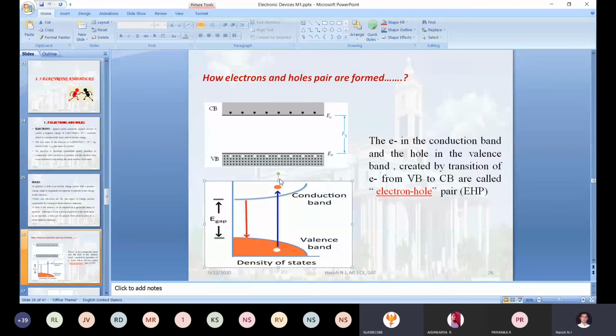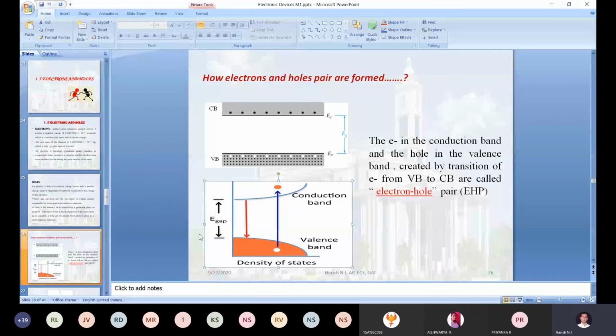Why do we require charge carriers? That is what I am asking. What is the intention to remove some of the electrons from the valency band? It should conduct a current. To conduct a current. Correct.